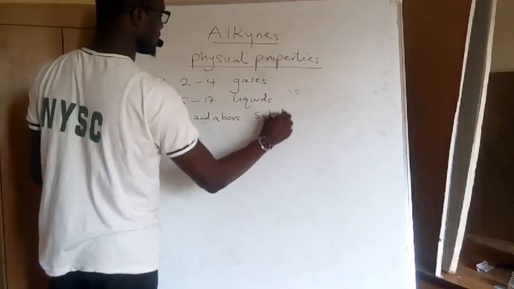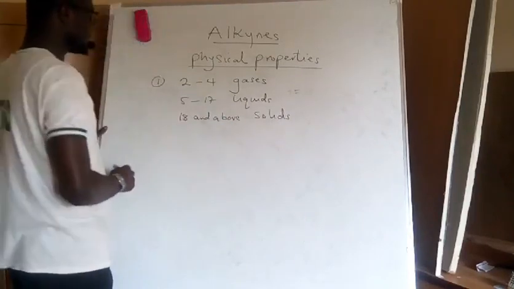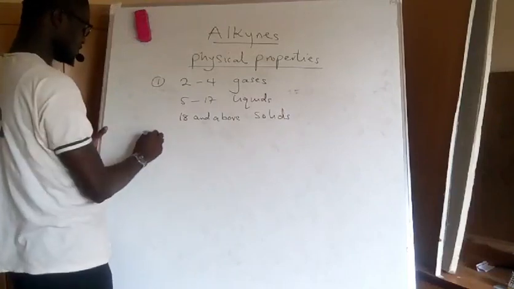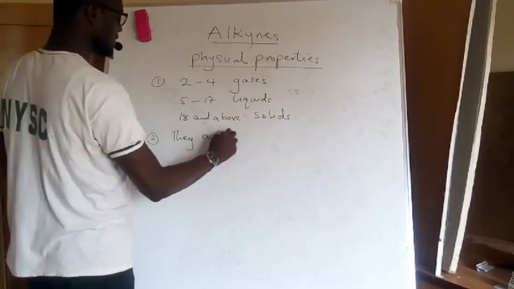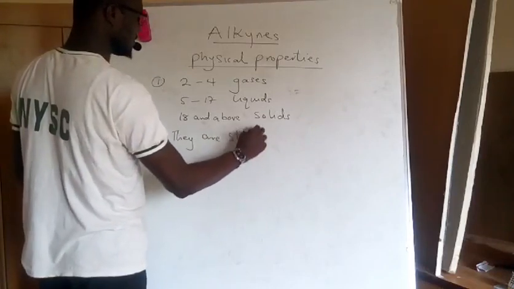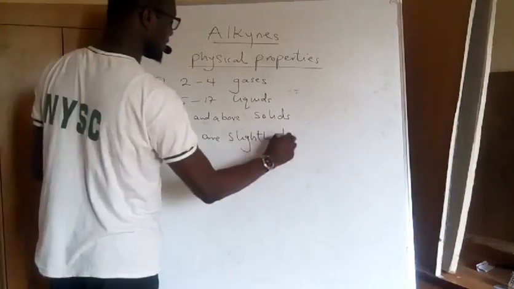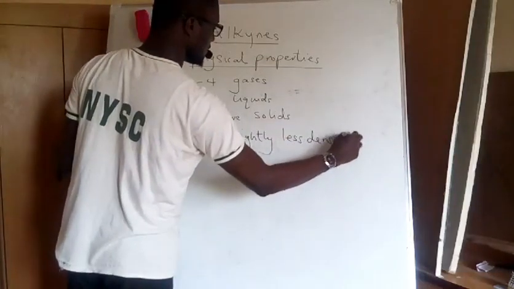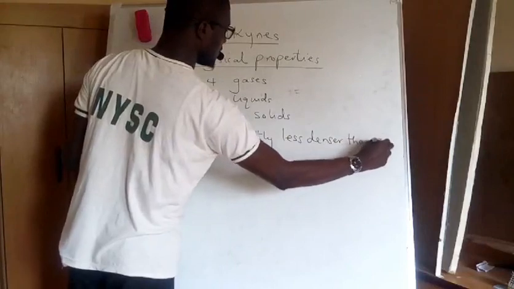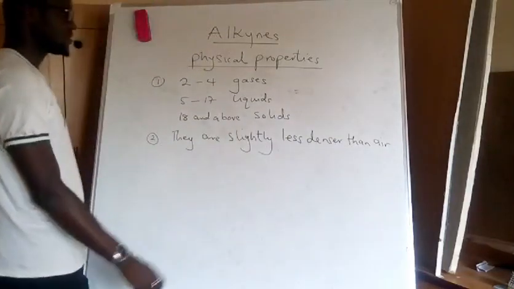So they are all similar to every other member. Number 2, they are slightly less dense than air.